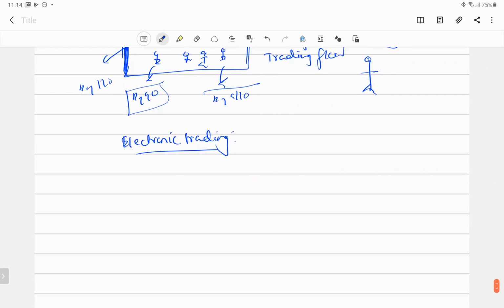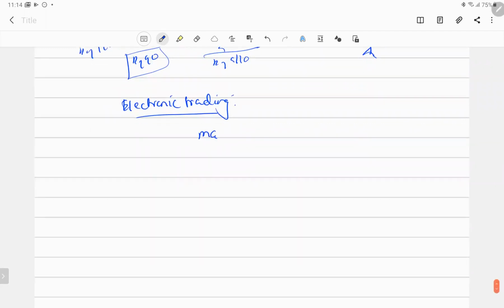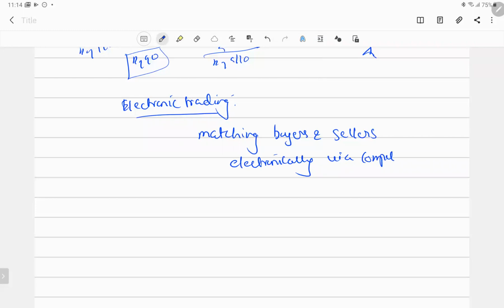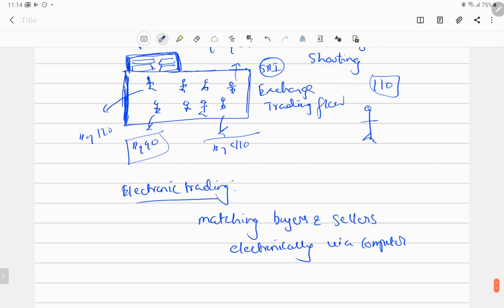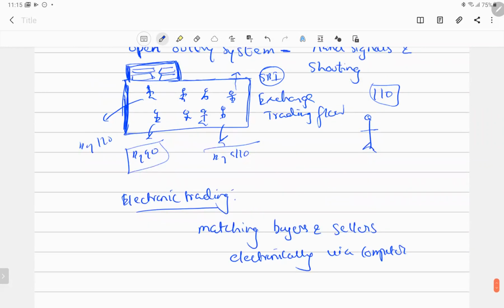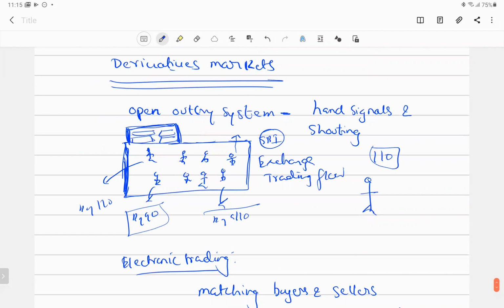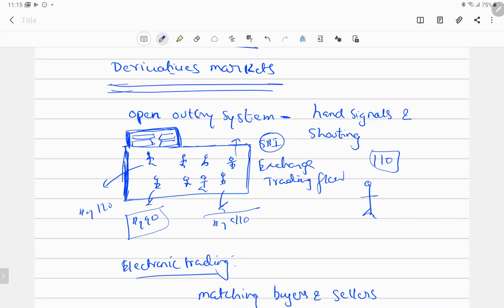Rather, it involves matching buyers and sellers electronically via computers. This is the typical market which exists right now. It's not even just the derivative market; nowadays we deal entirely with electronic trading only.